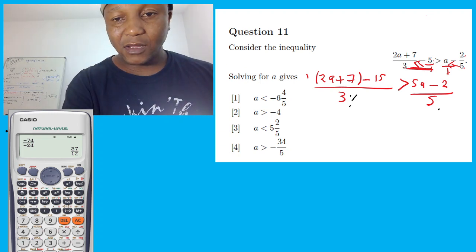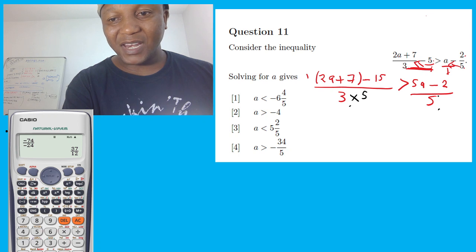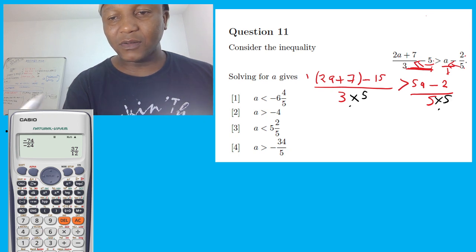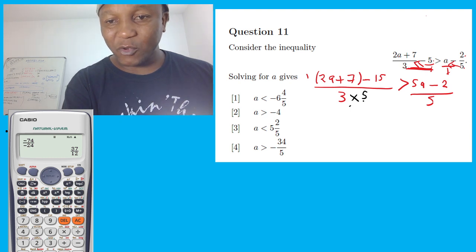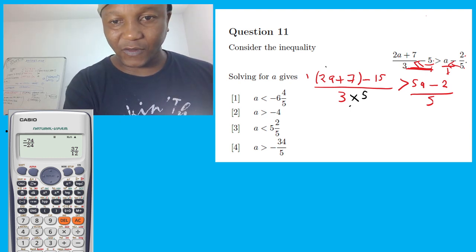So I'm going to say multiply by 5, and here multiply by 5. Sorry, my apologies. Our common number is 15, right? So multiply by 5, but when you do it at the bottom, you must do it at the top. So let's put this in a bracket. Multiply, and this multiply by 5. Put the bracket, don't forget the bracket.